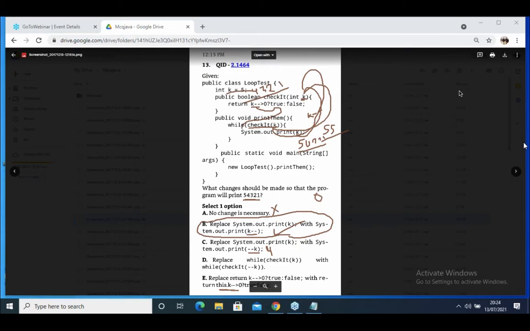Okay. I think you people have understood. Maybe you will be confused between B and E. You can replace and check it, then you will get very clear clarity. Have you understood this one? Yes or no? Option D is not going to work. What is the question there? Done.